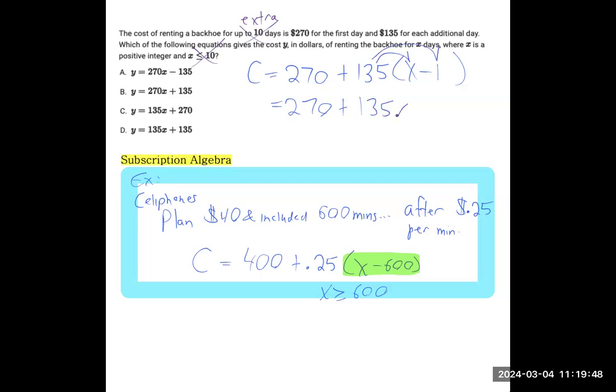So 135x minus 135, and then combining your like terms, this and this, that combines to 135 right there. So we'll have the 135x plus the extra 135. And that's answer choice D for this question.